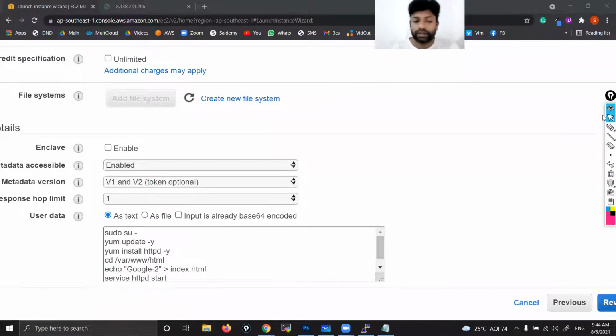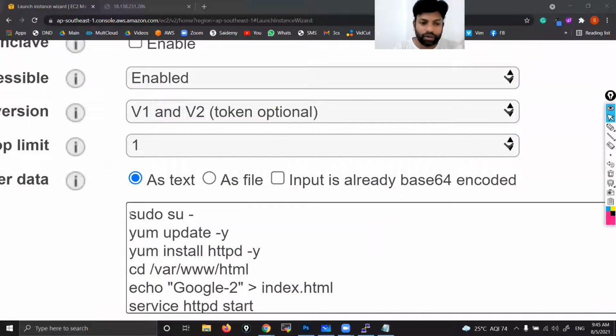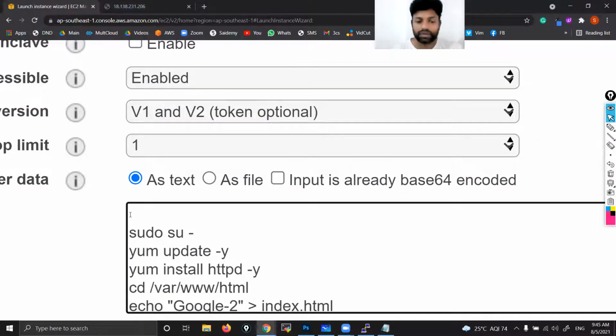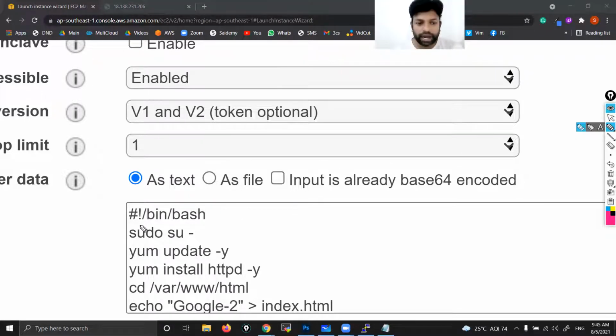So to address that issue, we need to add one more line at the beginning. That is hash exclamation mark /bin/bash. We have to add this line. Hash exclamation mark /bin/bash. Now why are we adding this line? Because we are launching one Amazon Linux. In that Linux, we have the var directory, and same as that we have one more directory, the bin directory.